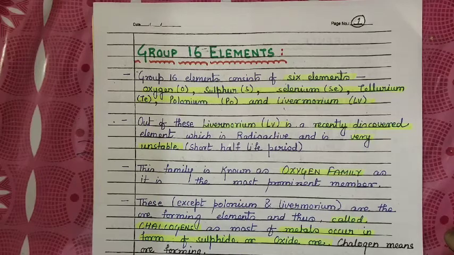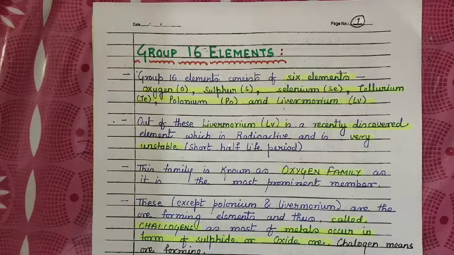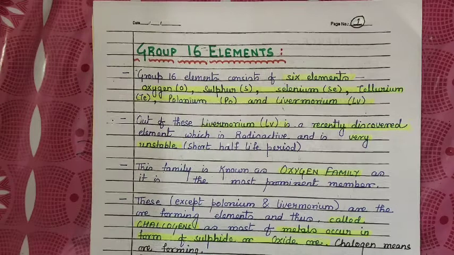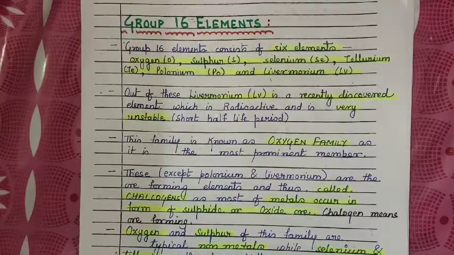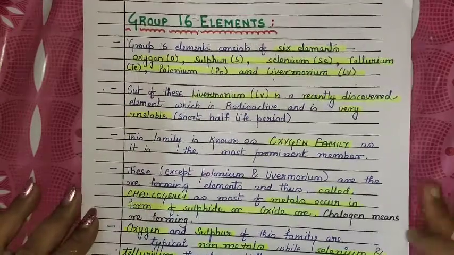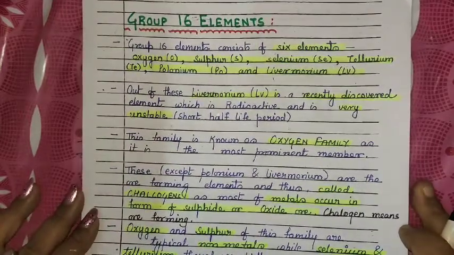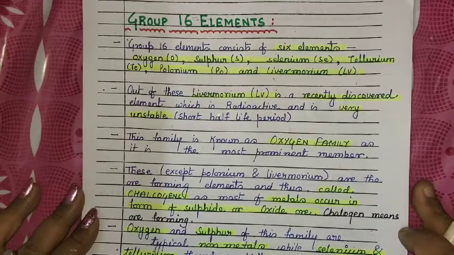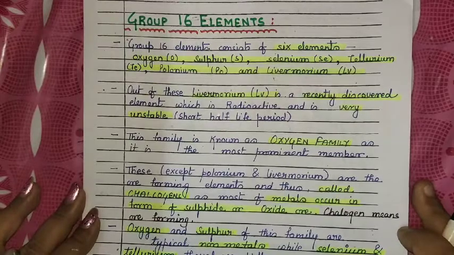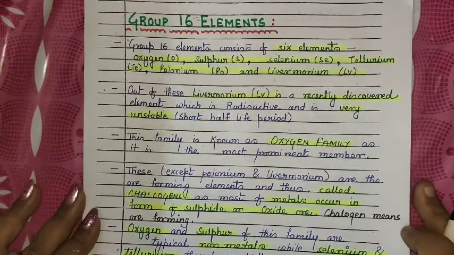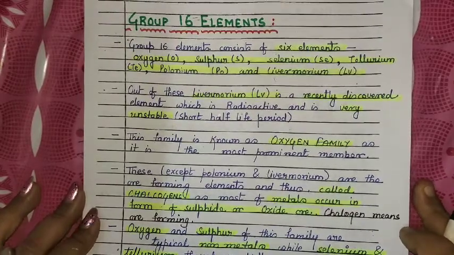Welcome to this next video which is related to group 16 elements. So let us start with group 16 elements, which are commonly known as the oxygen family. There are 6 elements particularly in this group, which are oxygen, sulfur, selenium, tellurium, polonium and the recently discovered livermorium.